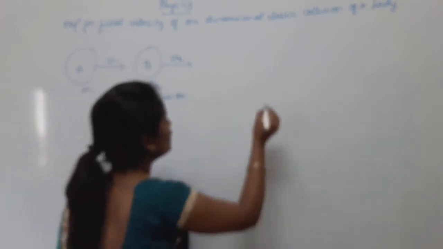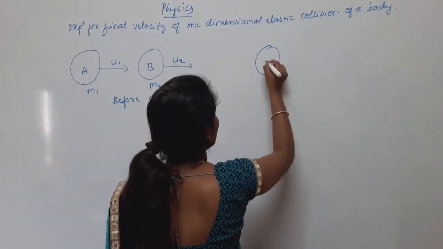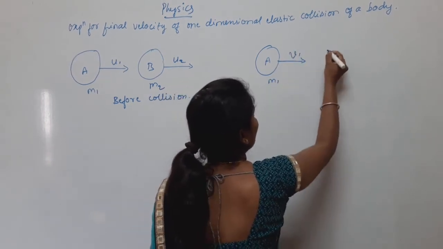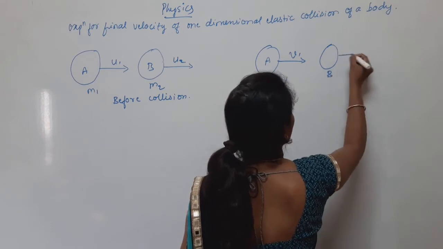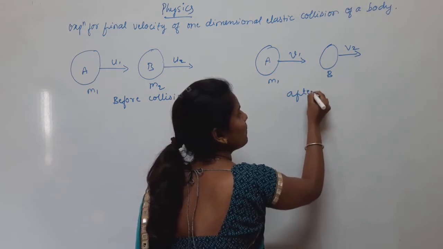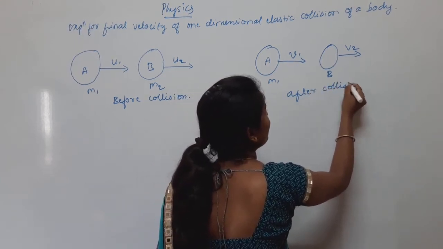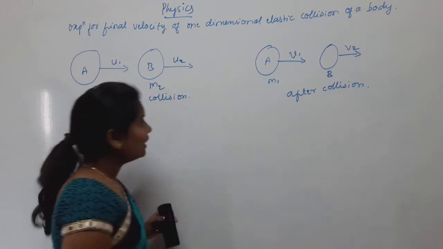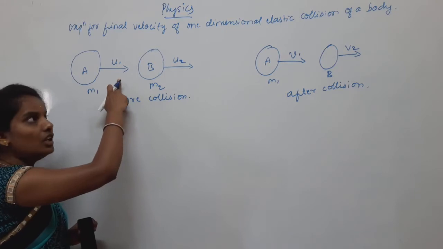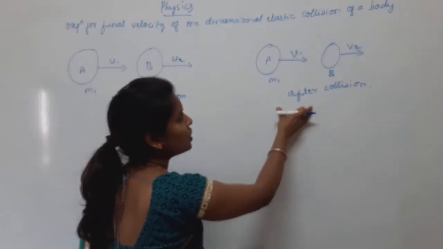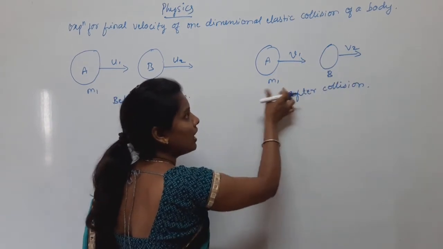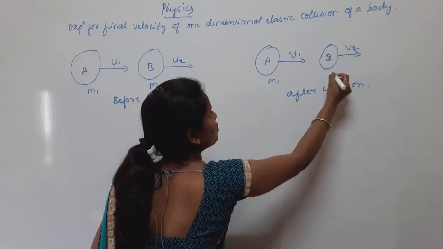After collision, body A moves with final velocity v1 and body B with final velocity v2. So two bodies of mass m1 and m2, with initial velocities u1 and u2 and final velocities v1 and v2.